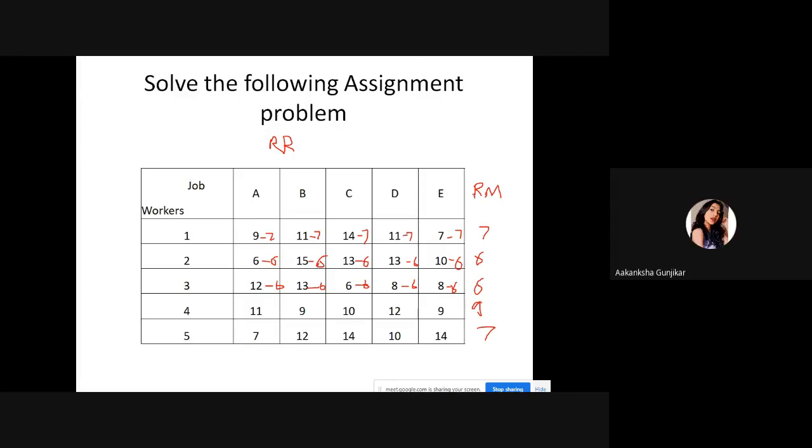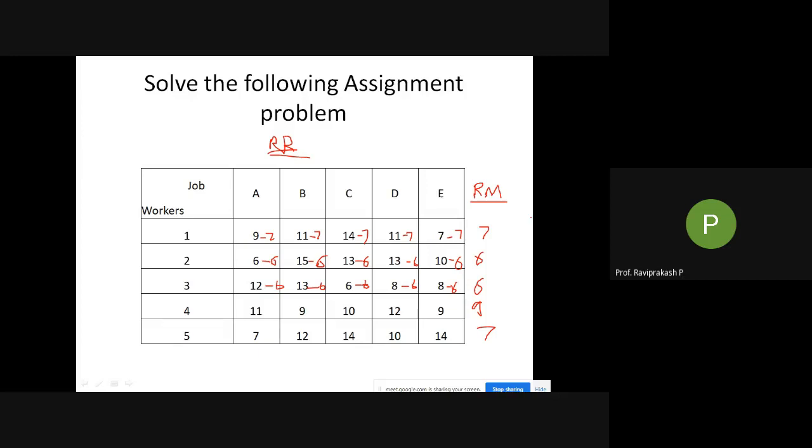So RR is row reduction, right? Yes, this is row reduction. That's what I was about to tell you. Don't write RM, RR, write the full form. This is row reduction, RR. RM is row minimum. Write it fully, row minimum.